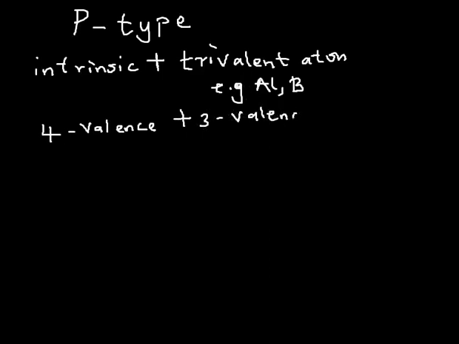So it turns out that the atom I'm using to dope is now deficient. Its electron shell is not complete, and that's a vacant electron. Just one vacant electron or one deficit electron. Remember what we always refer to as a deficit electron in electronics? We call it a hole. A point where there is no electron is regarded as a hole and is positively charged. So this combination will leave us with one positively charged hole.